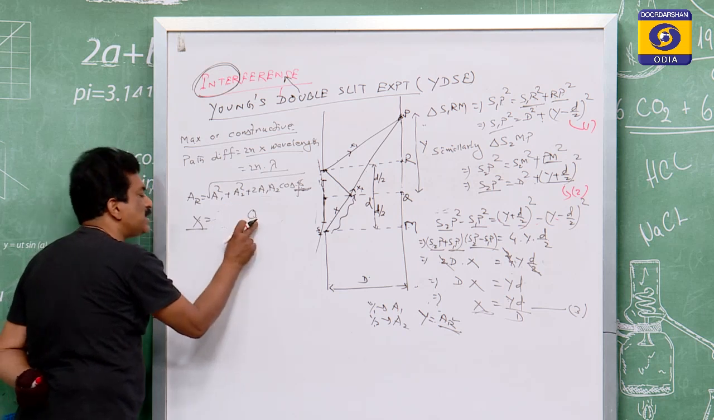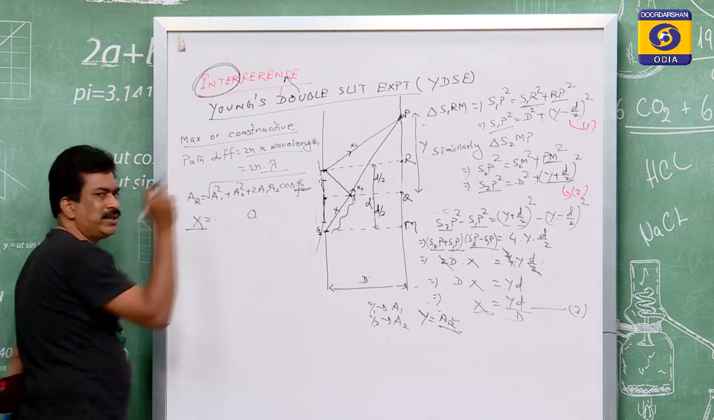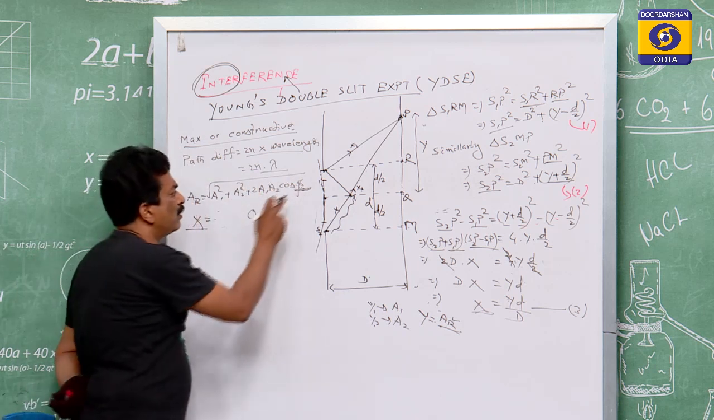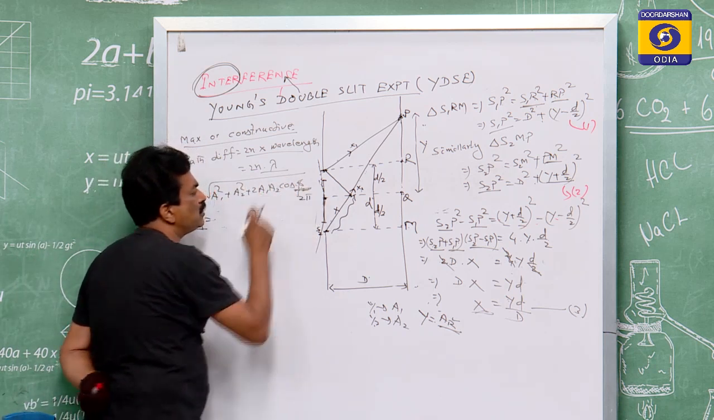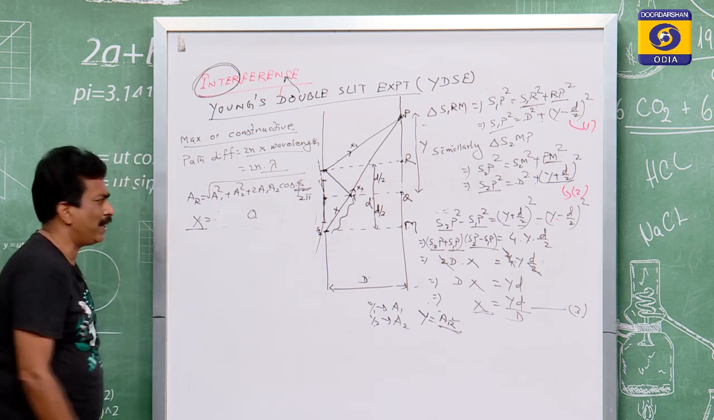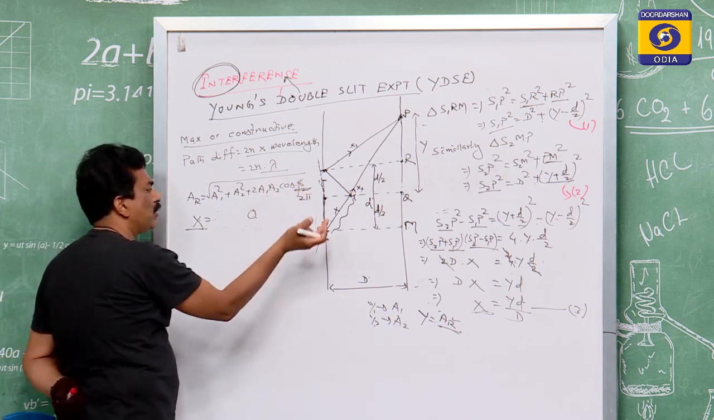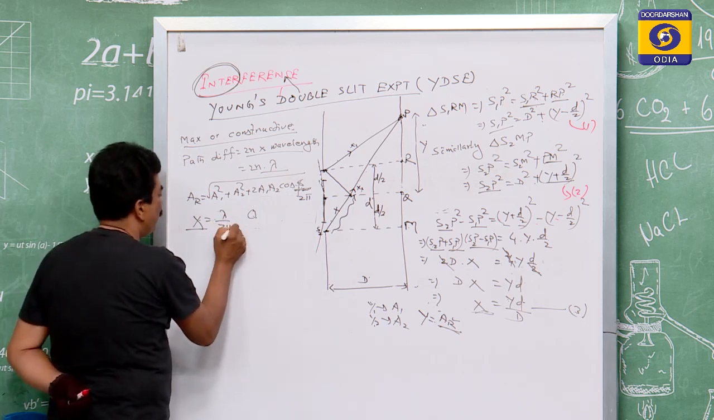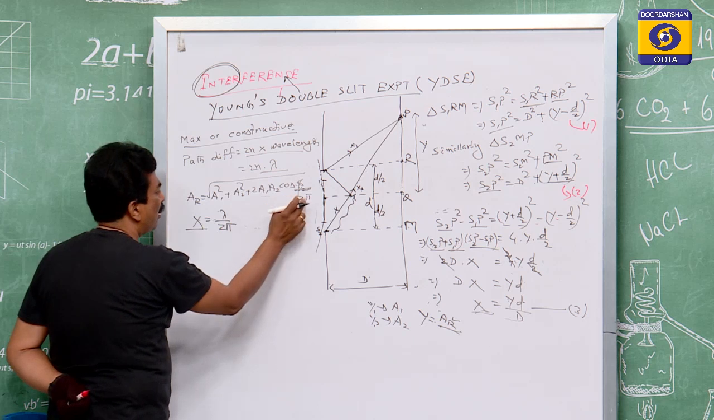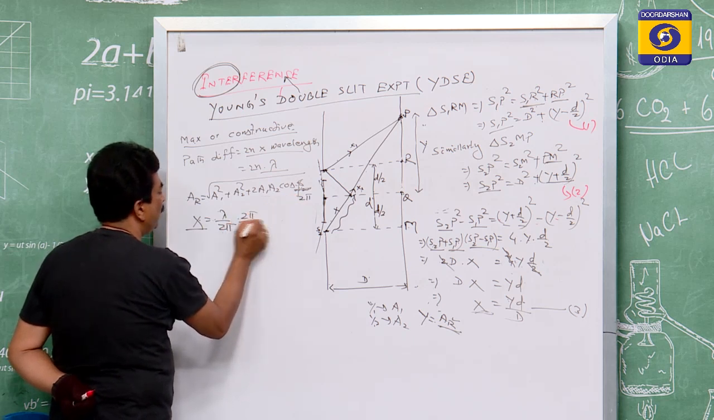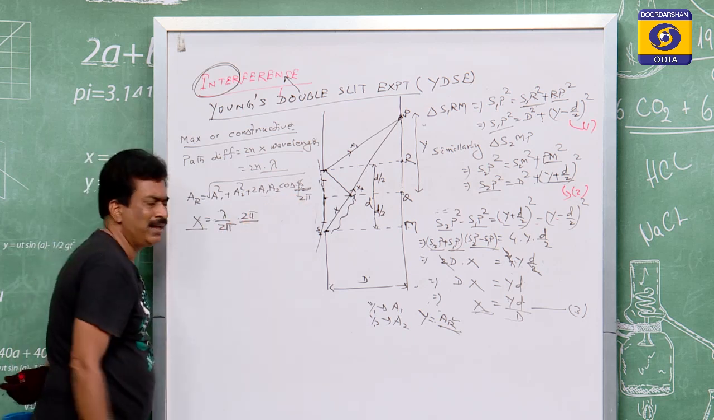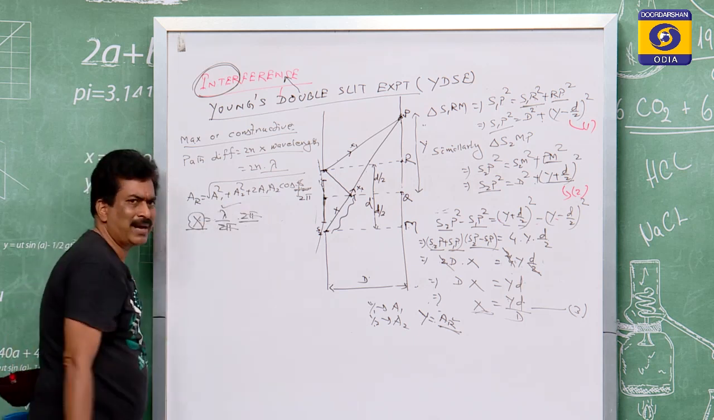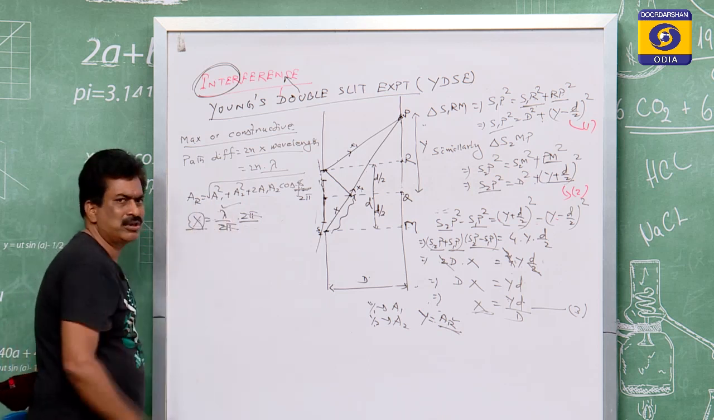When path difference is 0, the resultant amplitude is the maximum. Sir, only for phi equal to 0 will this happen? No, also for the value of 2 pi. Suppose the phi value is 2 pi, then cos 2 pi is also the maximum value, means x is equal to lambda by 2 pi into 2 pi, because the phase is 2 pi, and this 2 pi is cancelled. So x is equal to lambda, means when the path difference is equal to lambda.